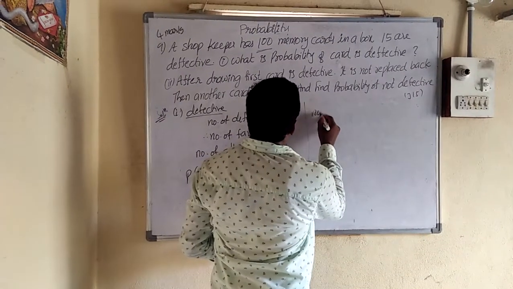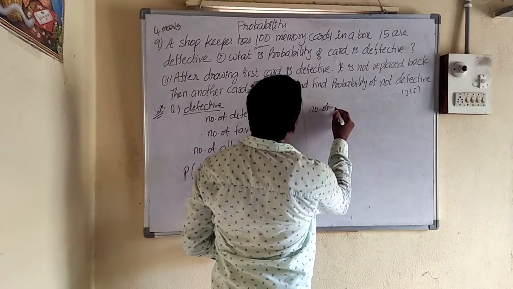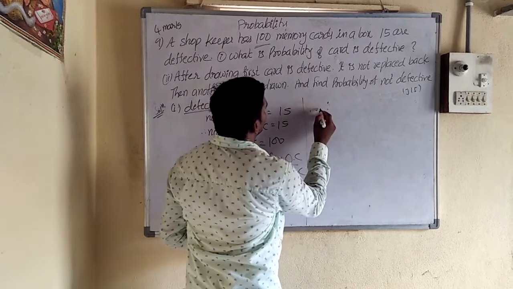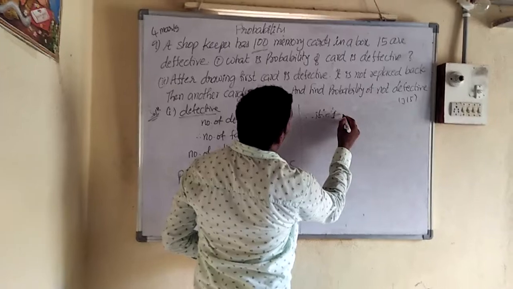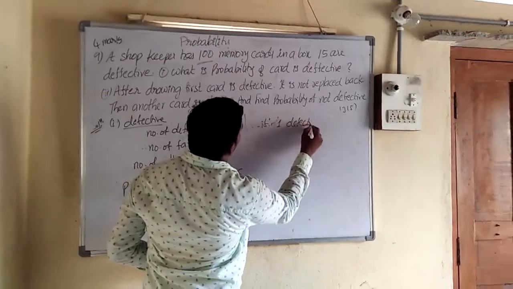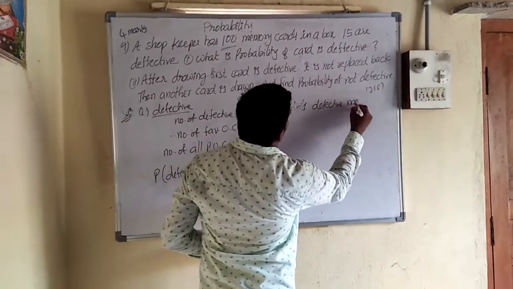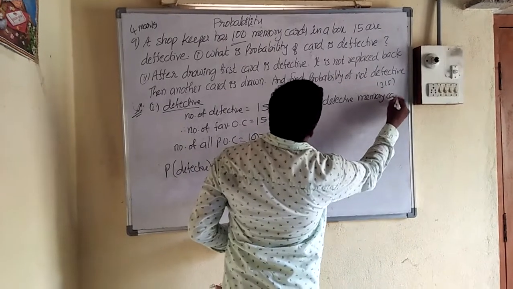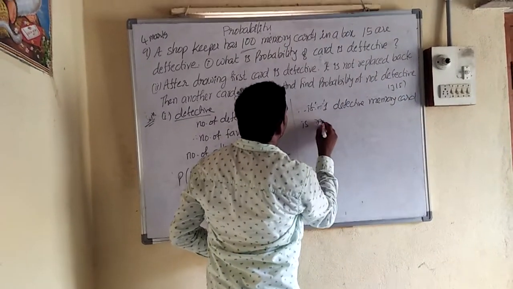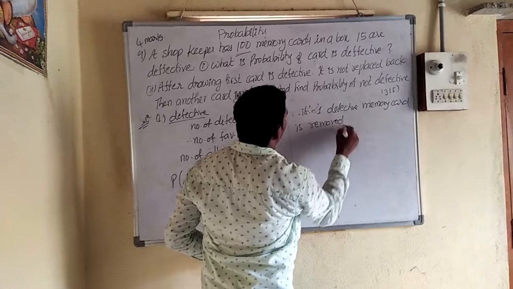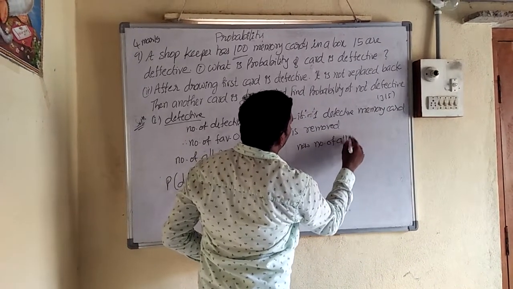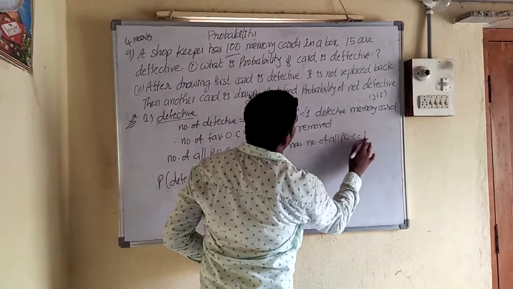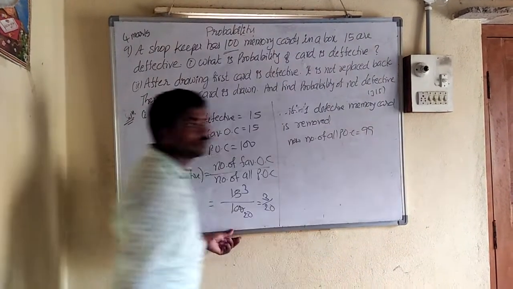See, if one defective memory card is removed, therefore now number of all possible outcomes, how many are there? 99 only are there.